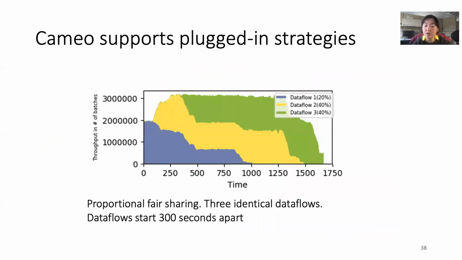Cameo can be used to support other performance objectives beyond latency through the programmable scheduling API. Here we show that Cameo can be used to implement a token-based rate control mechanism. Here, three identical jobs receive 12, 24, and 24 tokens respectively at each data source. As you can see, Cameo prioritized token input messages and all downstream traffic generated by these messages. When the three jobs coexist, the throughput is split into 20, 40, and 40% respectively. This shows Cameo successfully translates token allocation to throughput shares.